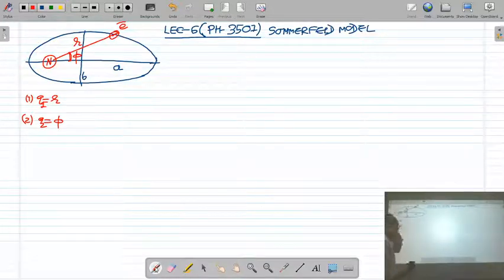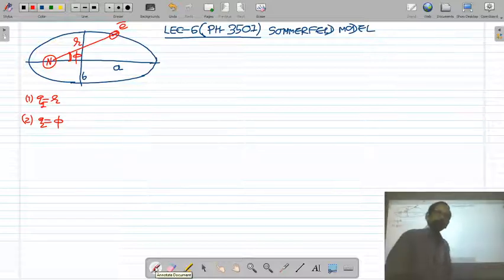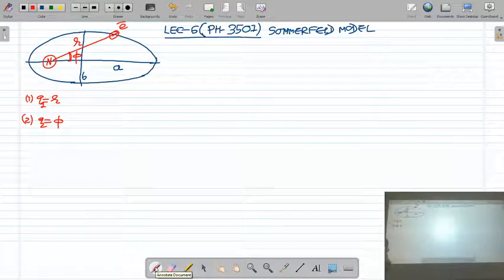The position of the electron can be described in terms of the two polar coordinates r and phi. If you know r and phi, you can exactly define the position of the electron.